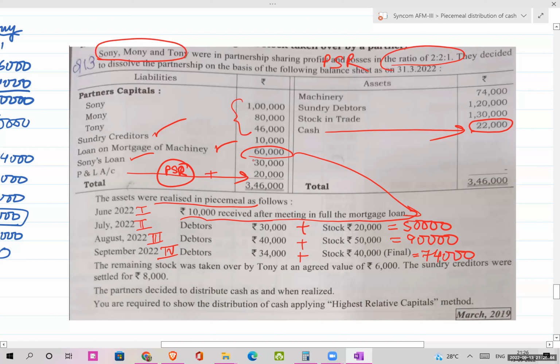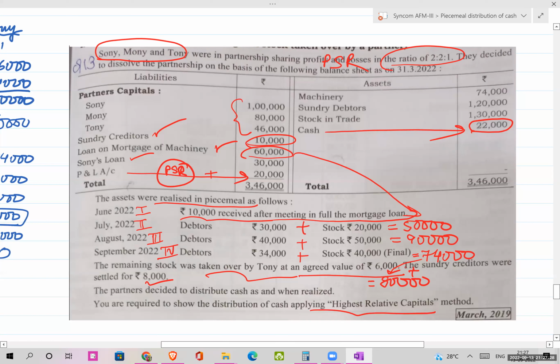Okay. Remaining stock was taken over by Tony, one of the partners, at an agreed value of 6,000. Okay, so this will also be added to my realization money. So मेरा last realization हो जाएगा 80,000. 74 plus 6, 80. The sundry creditors were settled for 8,000 बोला है. Okay, ठीक है. जबकि sundry creditors कितना पे करना चाहिए था? 10, but it is settled at 8. Fine. Partners decided to distribute cash as and when realized, that is piecemeal. You are required to show distribution of cash applying the highest relative capital methods, that is your excess capital method.